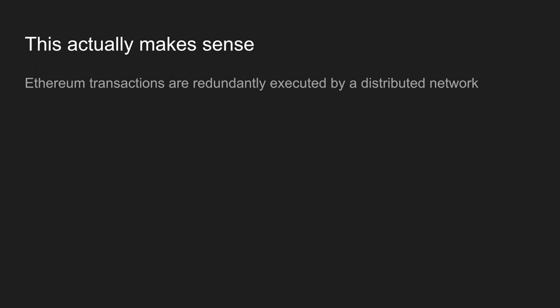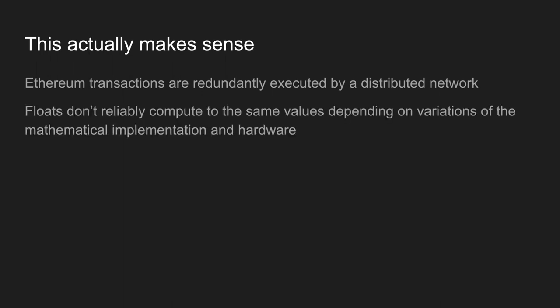No floats. Well, this actually makes sense because Ethereum transactions are redundantly executed by a distributed network, which means for a bunch of nodes to reliably arrive at the same conclusion, all of the computations need to be carried out exactly the same way. And floats don't do that because when you divide, say, 2 by 3, you might end up with a number on the left or the number on the right.